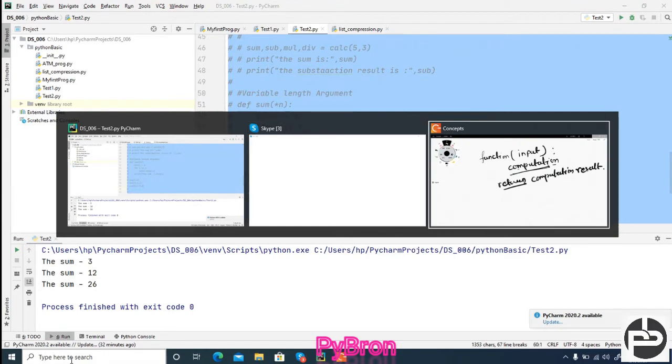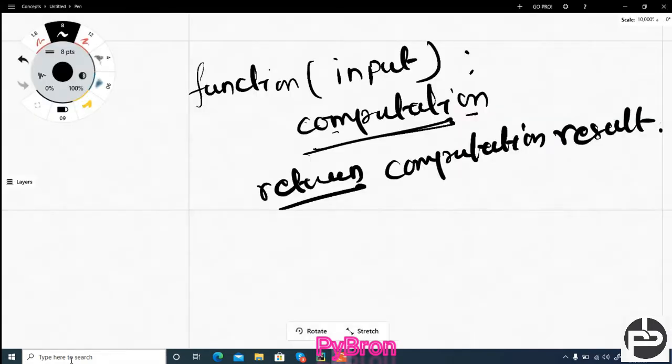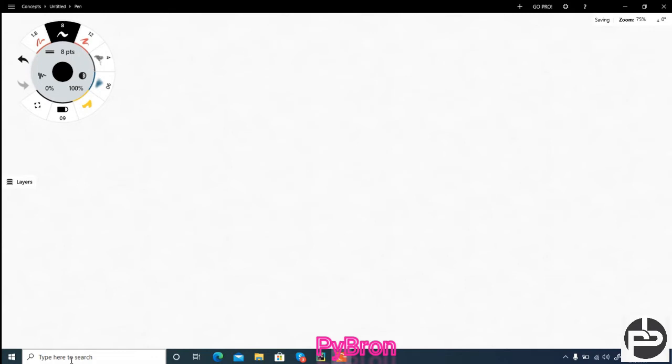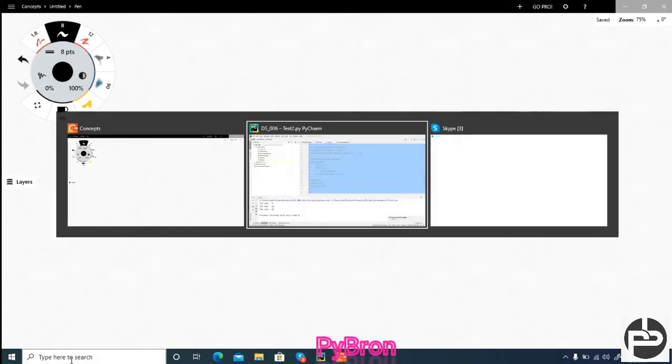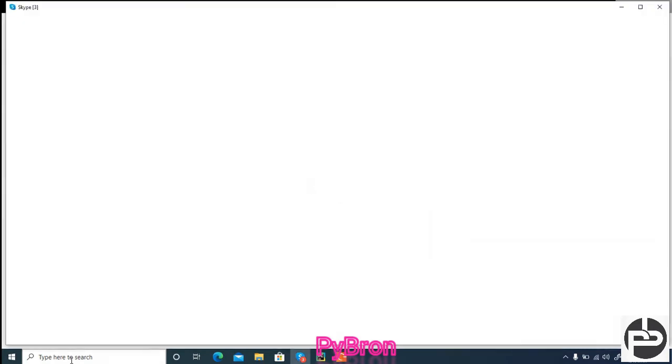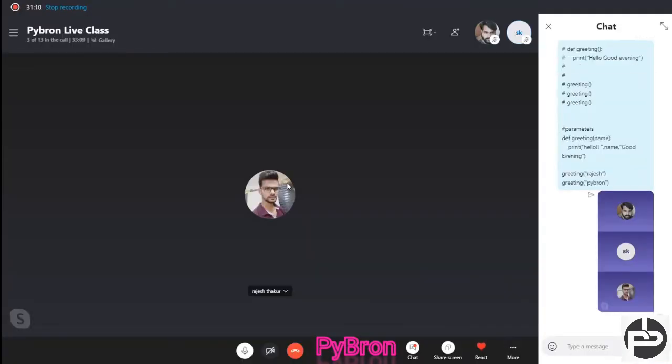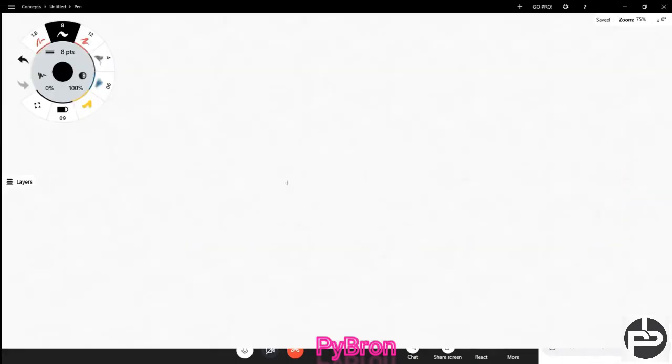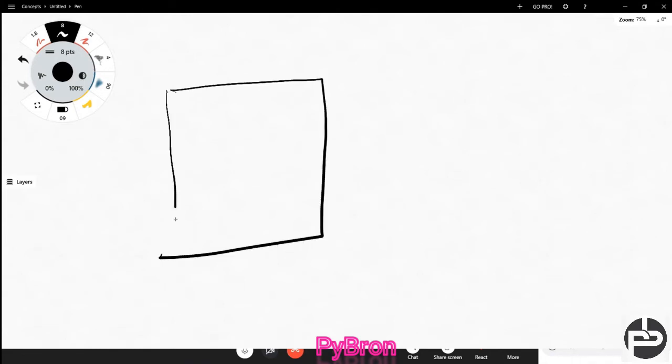Now there is one concept: what is the difference between a function and a library? Many people say you should learn Python because a huge number of libraries are available, and with those libraries we can make our tasks easy. I don't know why they say it like this, but yes, Python has many libraries. So I'm going to define the difference between a library and a function.